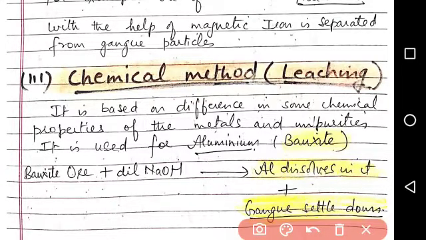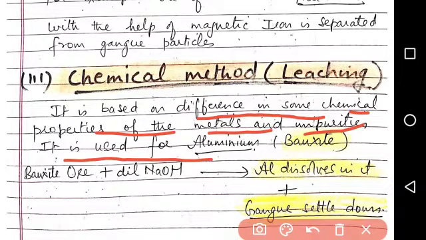This method is based on the difference in some chemical properties of the metals and the impurities, and it is used for aluminium or bauxite. Bauxite ore is dissolved in dilute NaOH, sodium hydroxide. So the aluminium dissolves in it and the gangue particles settle down.